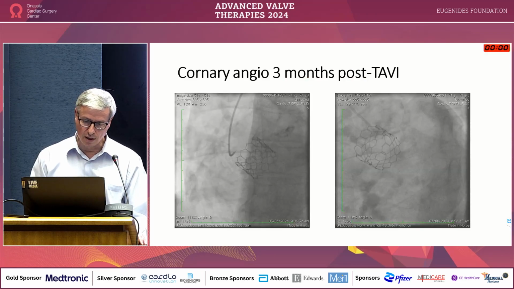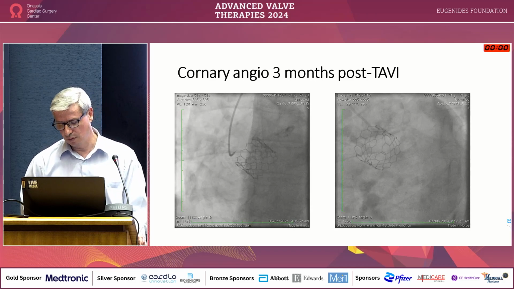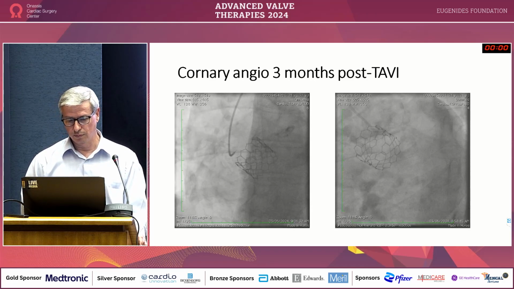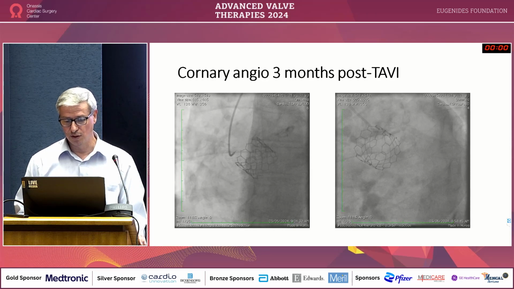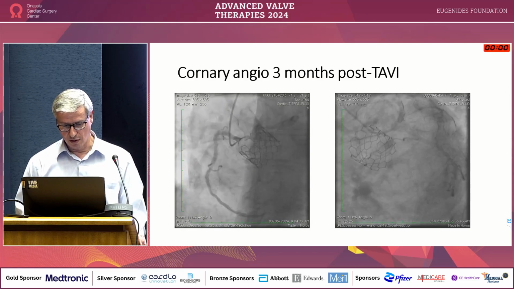But we have the coronary artery disease, and we have to take care of it, I think, because he has a major branch with a severe stenosis, and he cannot afford to lose any more myocardium. We brought him back in 3 months, and we took a picture to see how the coronaries are.